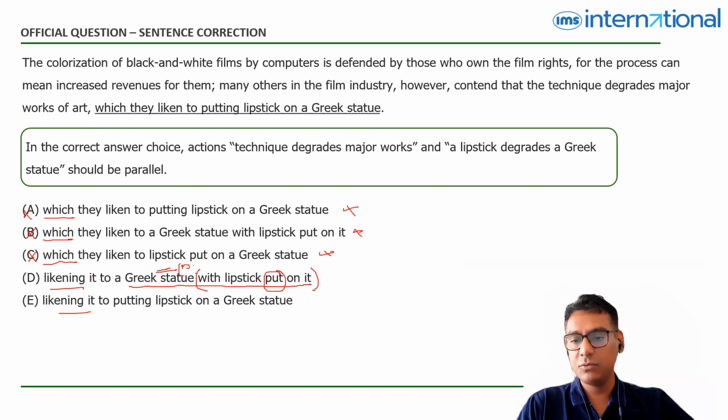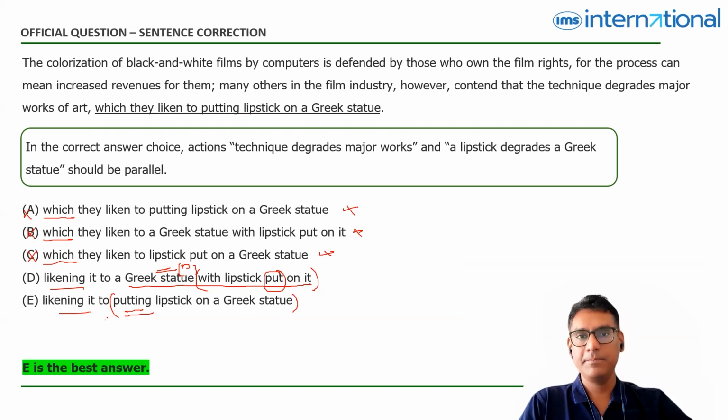Again, this becomes a noun, so that doesn't convey the meaning. In E, however, what we have is a complete action phrase. Putting lipstick on a Greek statue equals technique degrading major works of art, or coloring black and white films. So that action to action comparison is correctly expressed here, and that is why E is the best answer.